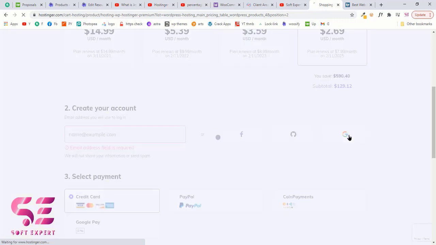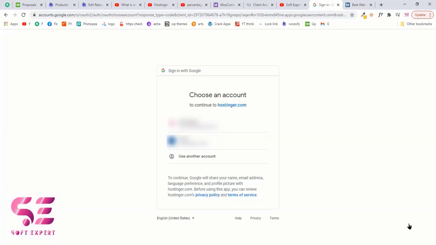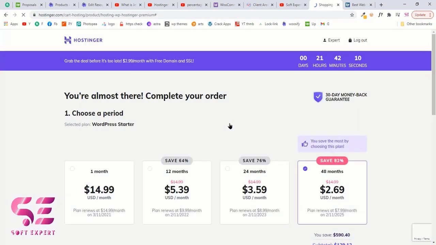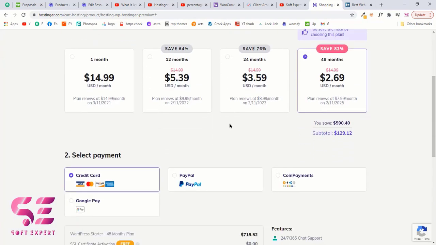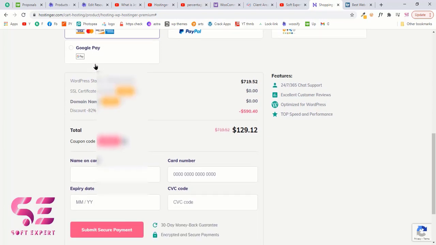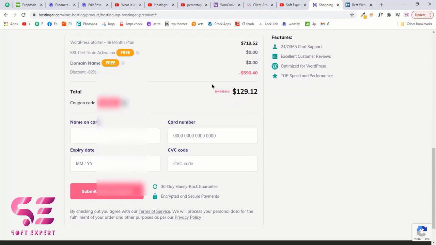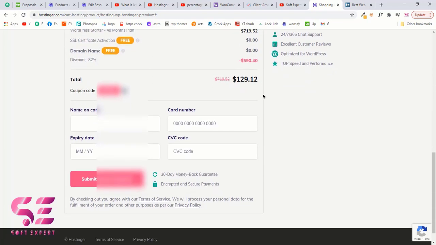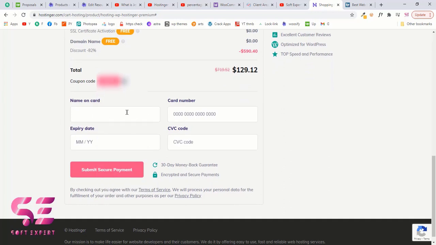So let's click on this, and this will take you to your Google account. So choose your account. So after login, you can buy this hosting now, and these are the payment methods. So you can use your credit card, PayPal, Coin Payment, or Google Pay. So I'll choose credit card here. Again, the total amount here is 129. Now I'll enter my card details here and will click submit secure payment.